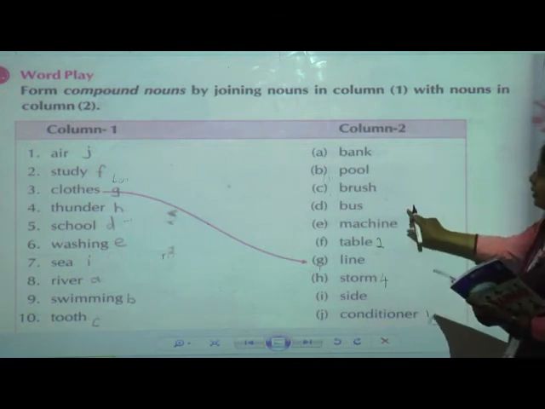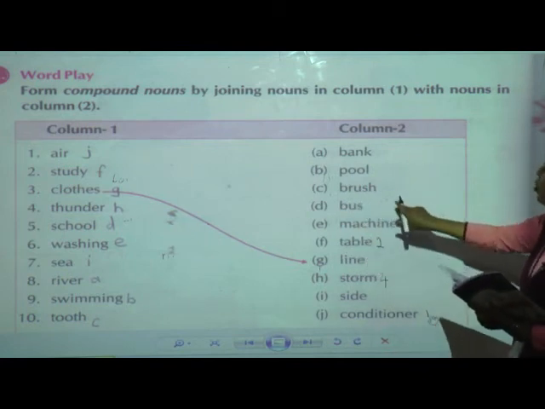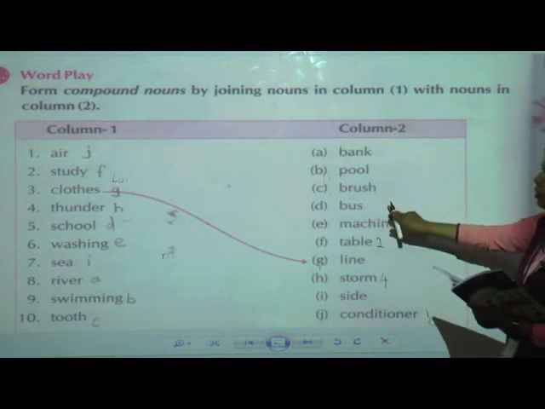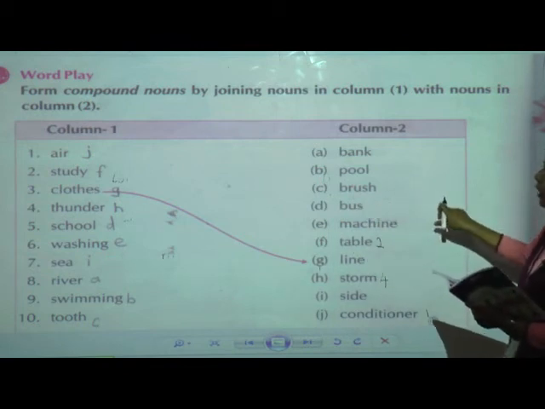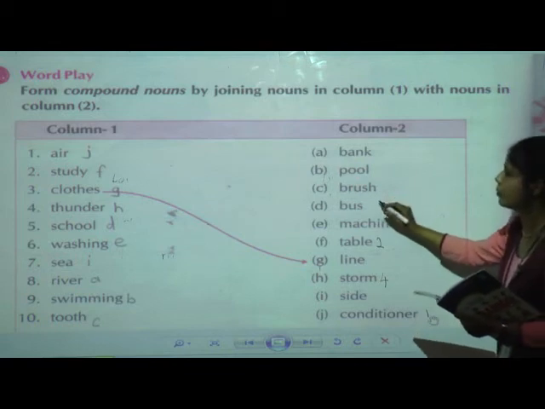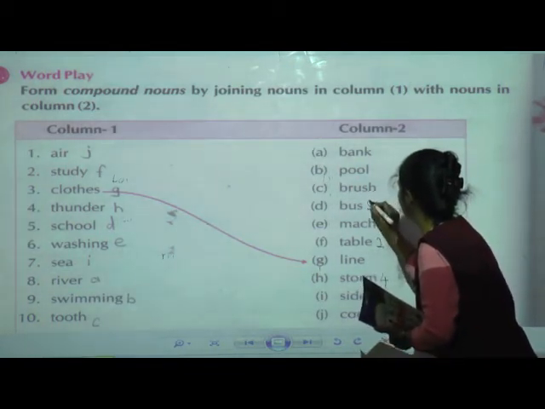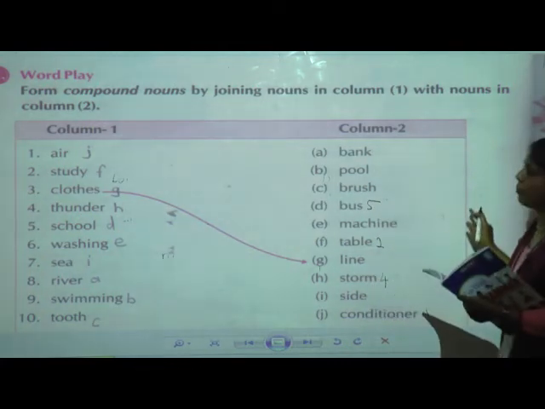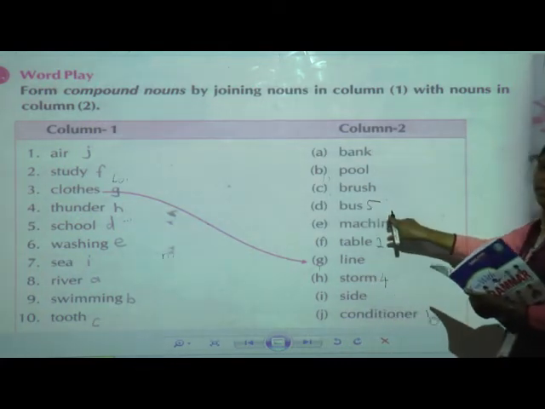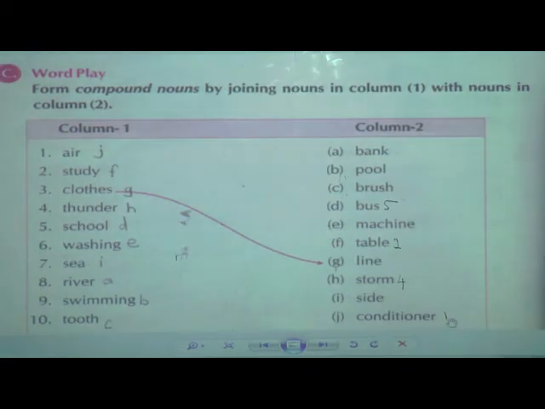It is D. Yes, the answer with D is the school, so school is number 5. So with D we are going to write 5.